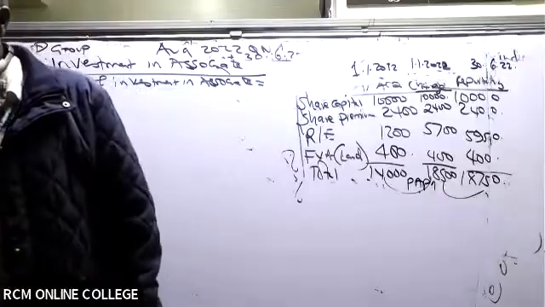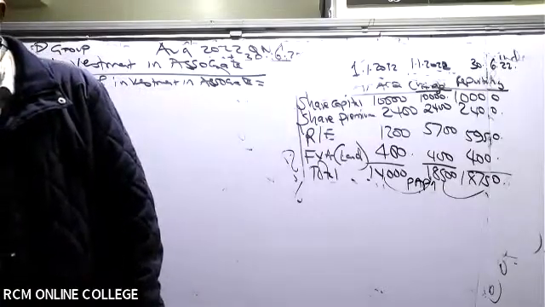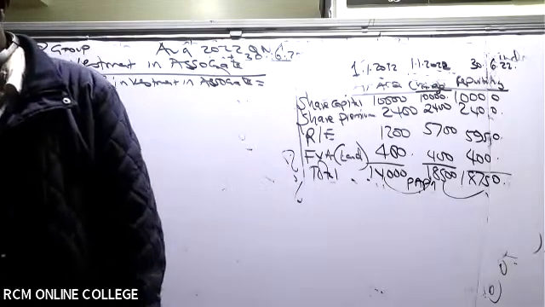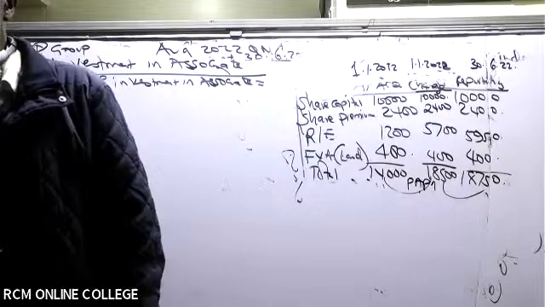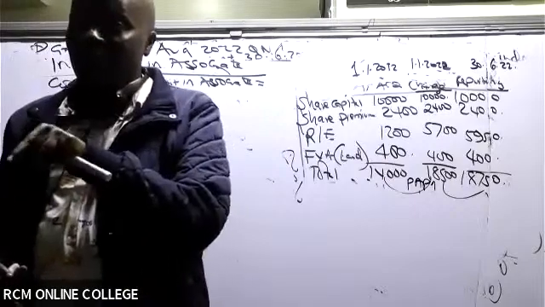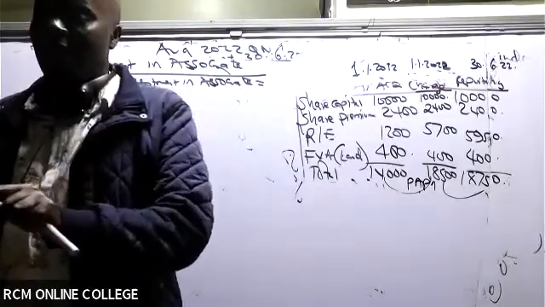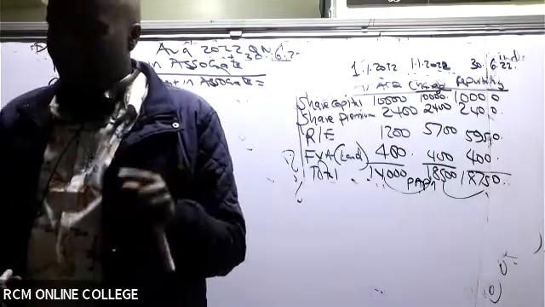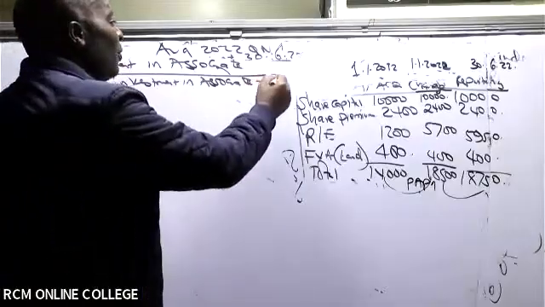So investment in associate, that is given in note number 5. On 1st July 2015, P Limited acquired 30% of 1,000 million ordinary shares worth 10. So you see, they haven't told me the exact amount I paid in the note. So when I'm not given the exact amount paid in the notes, I should go to the balance sheet. And in the statement of financial position, I'll see investment in A Limited is 3650.